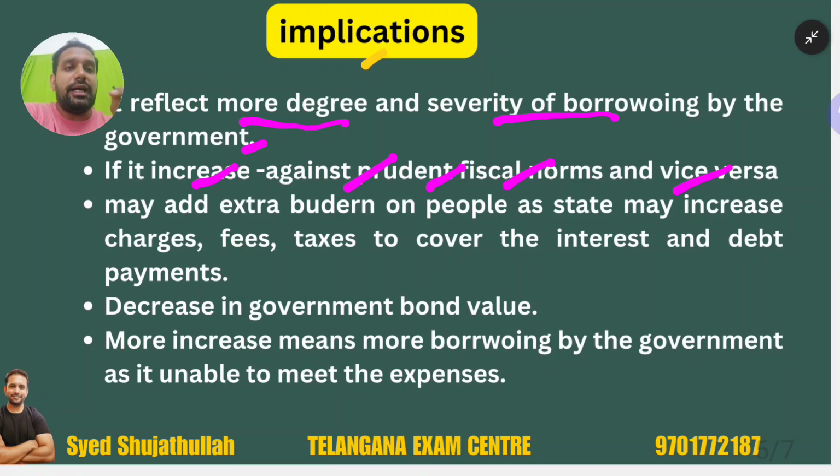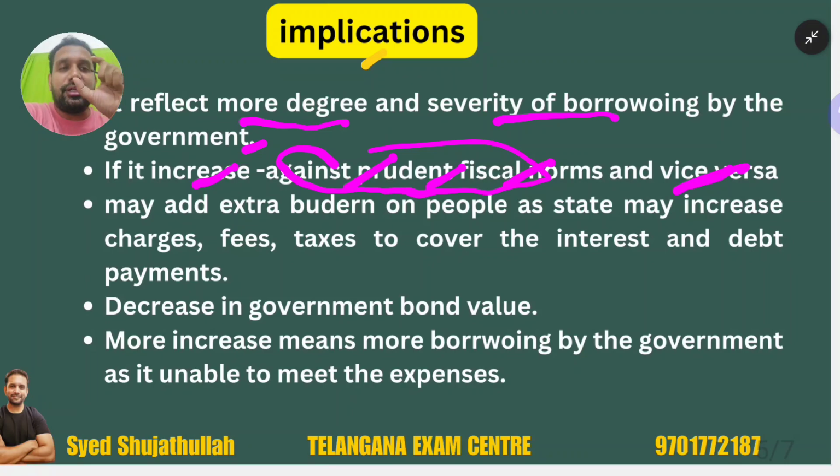Remember one point here, prudent fiscal norms are nothing but where fiscal consolidation is there and fiscal deficit is within the limit. It means government is taking such good measures that fiscal deficit is not increasing. When fiscal deficit is not increasing, borrowings will also be less. That's why whenever debt per capita is increasing, it is going against prudent fiscal norms. It means government is not following good fiscal policy. Government here is inefficiently planning. Government is not so good with regard to its financial aspects.